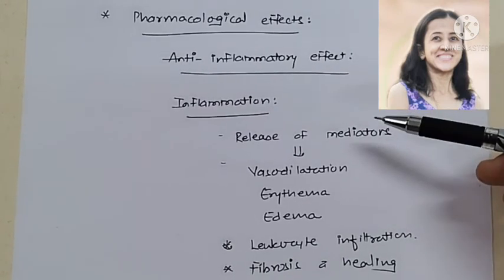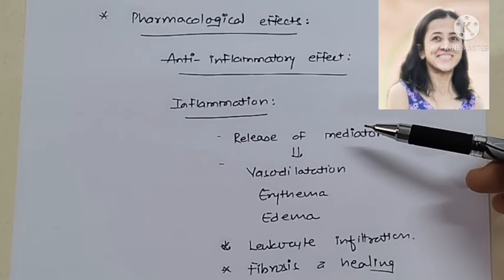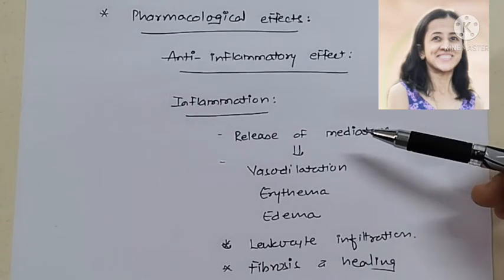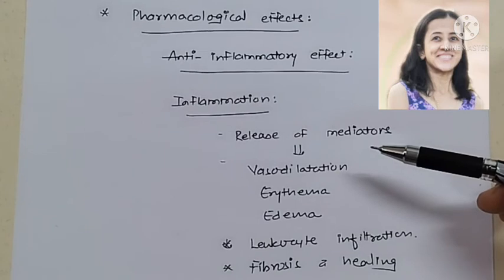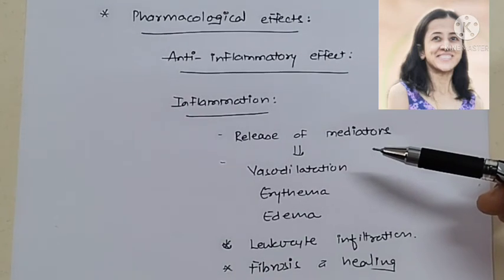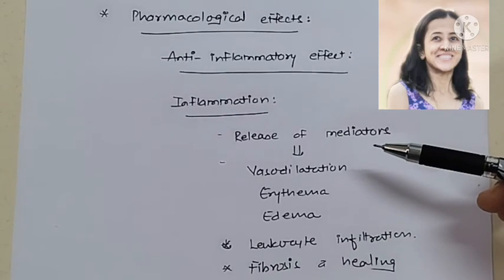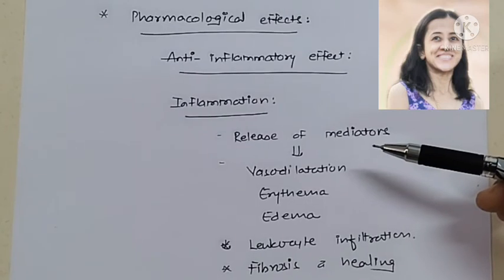Now, what is inflammation? Inflammation means body's response to injury, whether it is biological injury or physical injury or any kind of other injury. Our body responds to this injury in the form of inflammation by giving vascular and cellular response. Now, there are 5 cardinal signs of inflammation, that is redness, heat, or you can say temperature, swelling, that is edema, pain, and 5th one, that is loss of function.